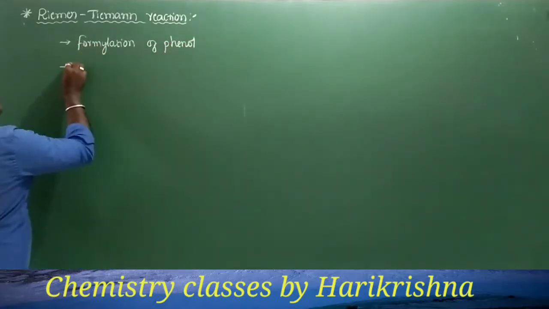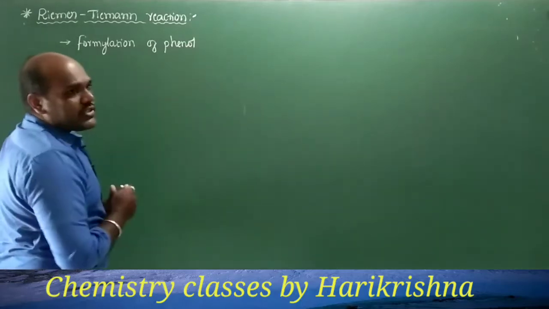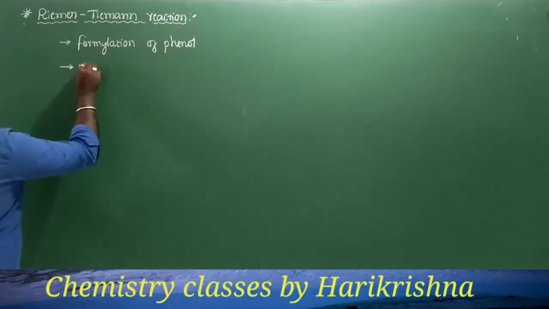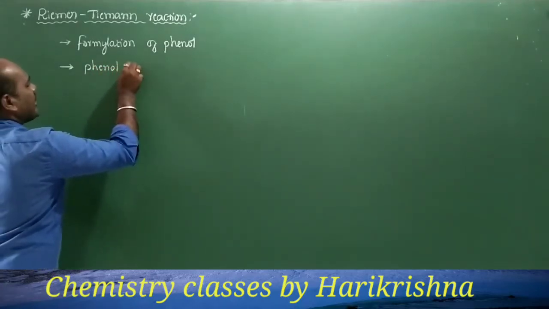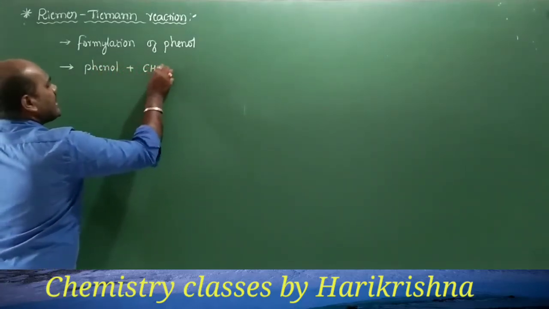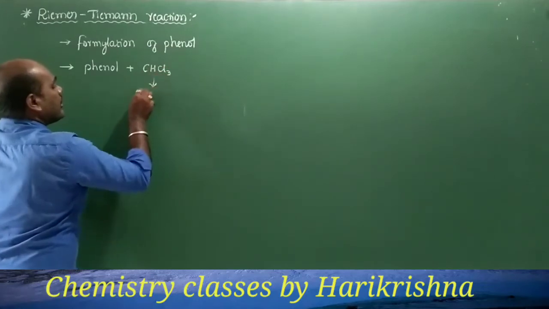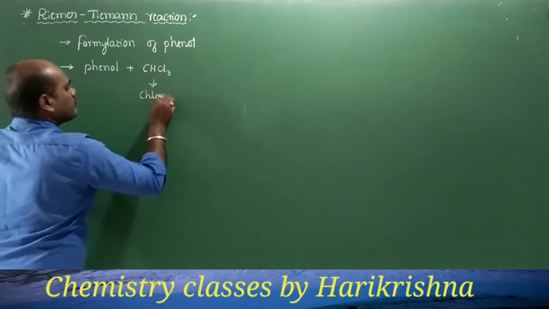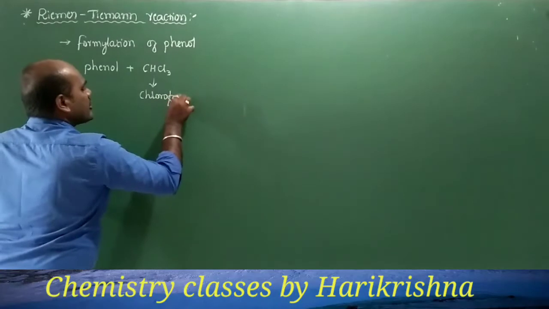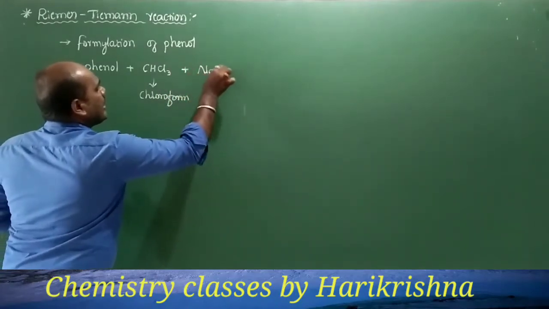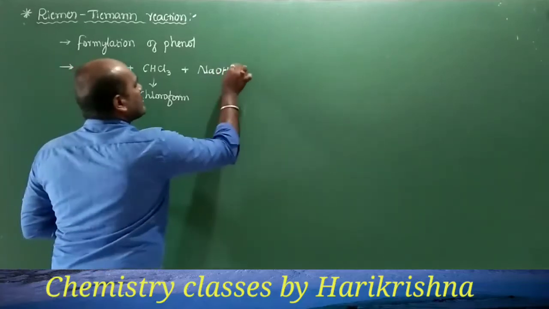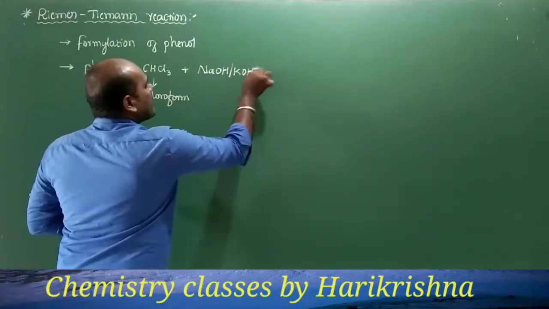In converting phenol into salicylaldehyde, phenol is first reacted with CHCl3, which we call chloroform, and the reaction is performed in a basic medium, so we use either sodium hydroxide or potassium hydroxide.